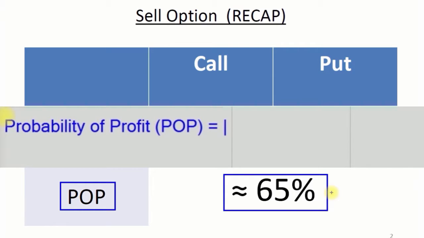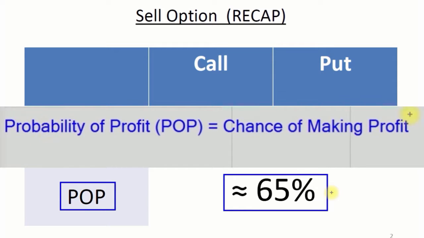And what does that mean? Well, POP is our chance of making a profit on this trade. So, in the case of buying stock, we have a 50% chance of making a profit and a 50% chance of not making money or losing money.